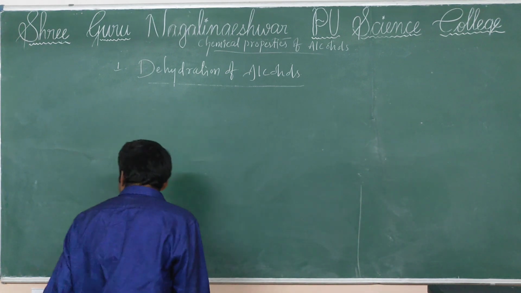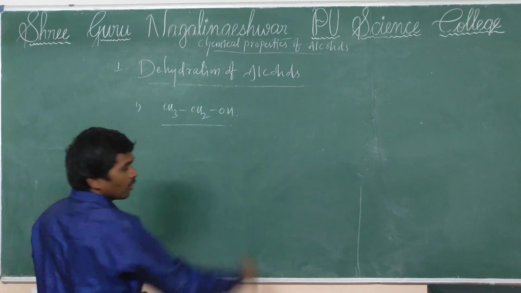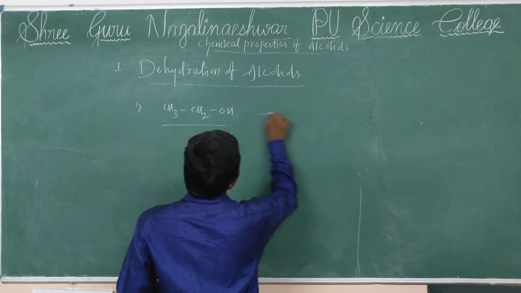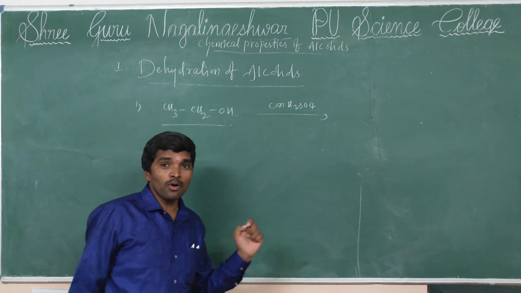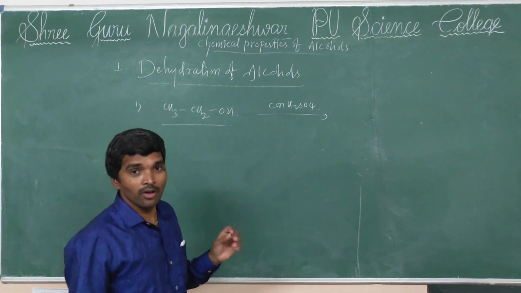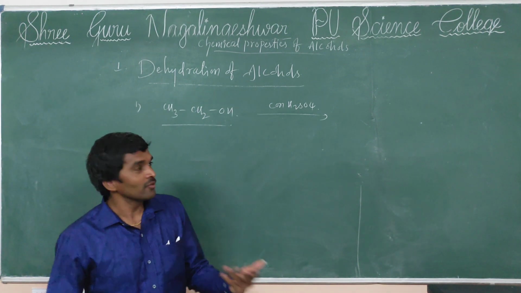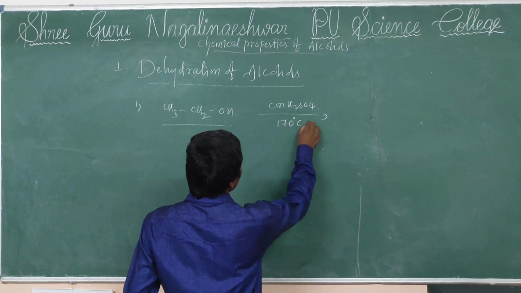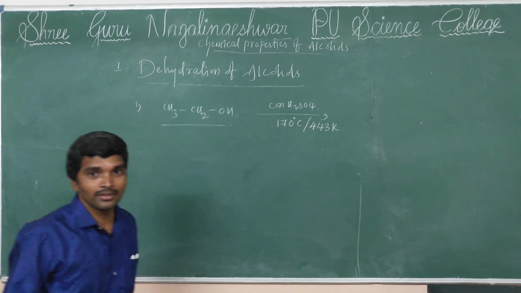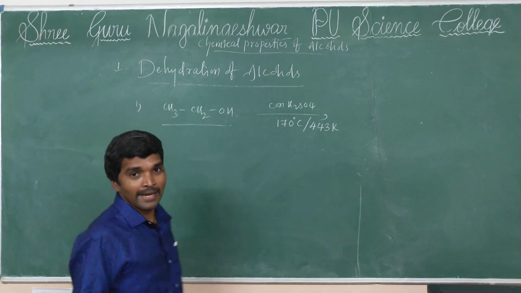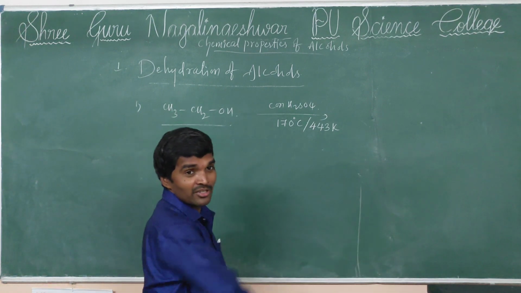First, I am taking ethyl alcohol, ethanol, which reacts with concentrated H2SO4. Remember the important thing: in the dehydration of alcohol, temperature conditions are very essential, at 170 degrees Celsius, otherwise 443 Kelvin. Here ethanol undergoes dehydration, meaning removal of a water molecule. This reaction is the best example of an elimination reaction.